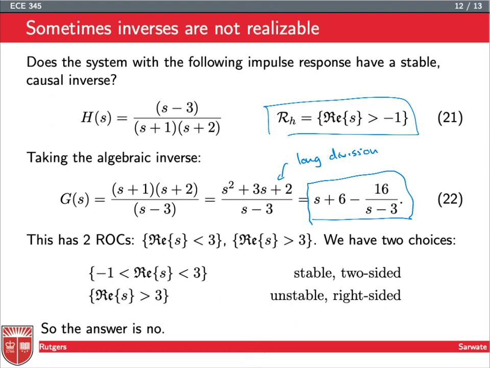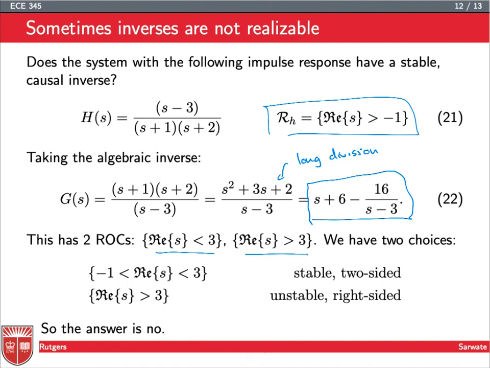And we can see already that we're in trouble because we have this S minus 3, that's a pole at plus 3. So we have a pole in the right half plane. So remember, for a stable and causal inverse, we need all the poles in the left half plane. Here we have a pole in the right half plane. So we're going to be sunk, at least on getting both of them. But since it's only got one pole, let's look. We've got two different ROCs, greater than 3 and less than 3.